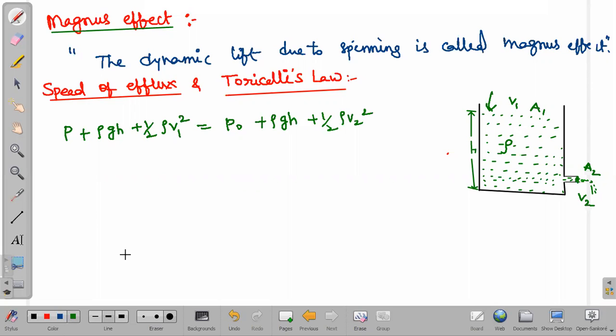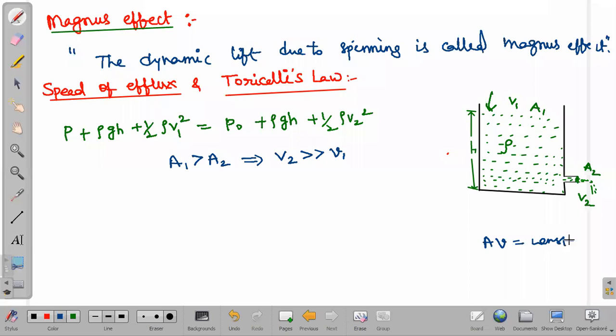Now, the only difference is that A1 is greater than A2. So if A1 is greater than A2, v2 will be much greater than v1. How do we say this? Of course, we have the equation of continuity, A v equals constant.